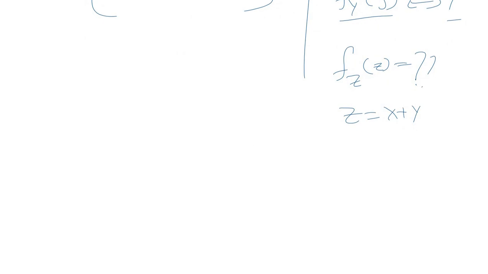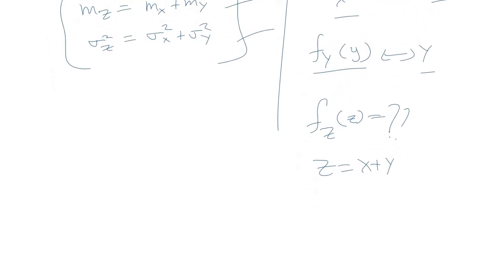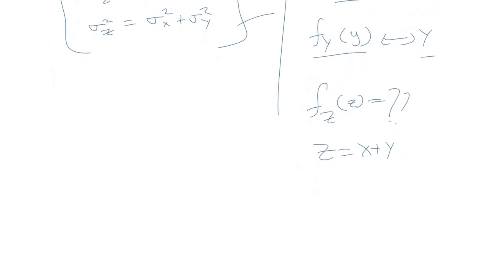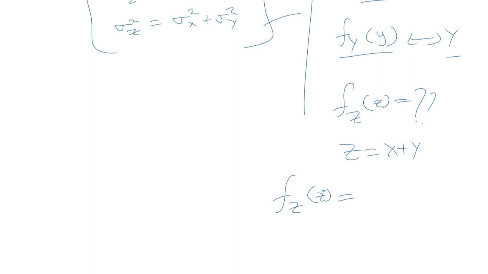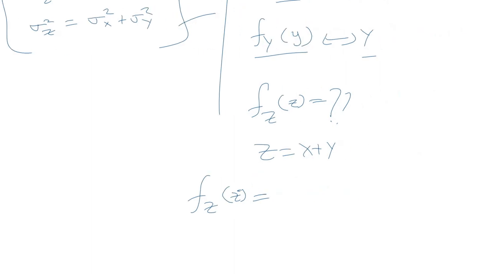I'm not going into the derivation of this. You can go through the book, B.P. Lathi book, for the derivation part, or else you can just remember the final expression. The f of z, the PDF of the sum of random variables, is nothing but the convolution of the individual PDFs, f of x convolution f of y.